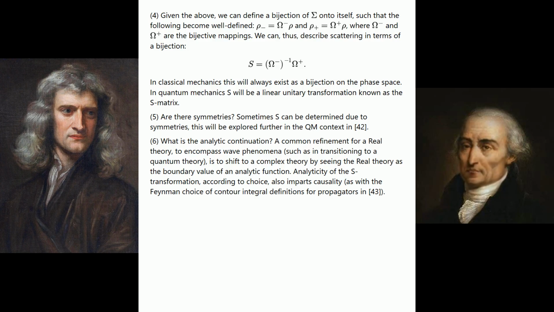See the next equation. In classical mechanics, this will always exist as a bijection on the phase space. In quantum mechanics, S will be a linear unitary transformation known as the S matrix. 5. Are there symmetries? Sometimes S can be determined due to symmetries. This will be explored further in the QM context in 6.